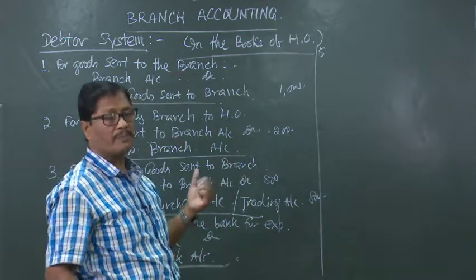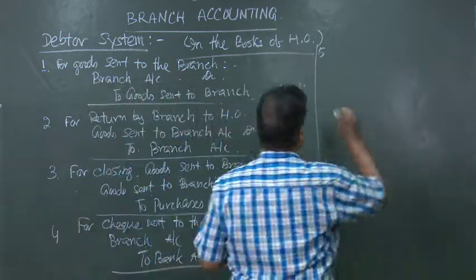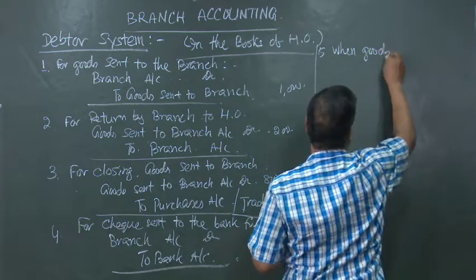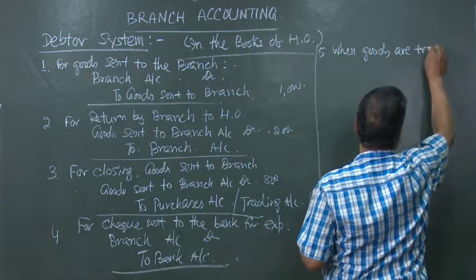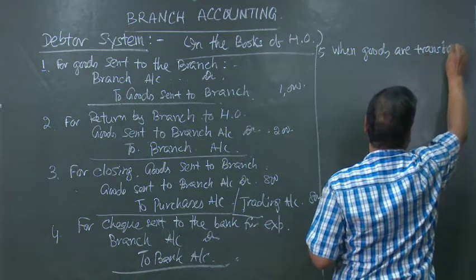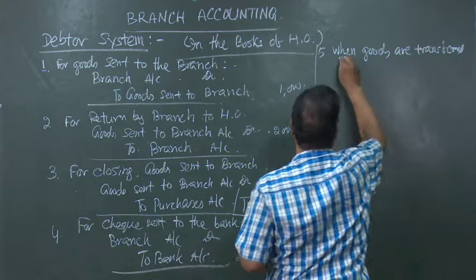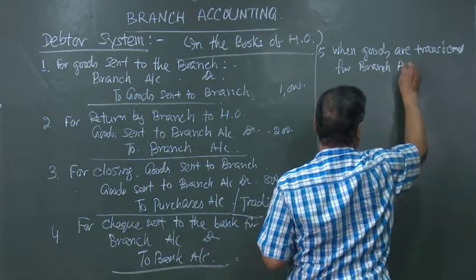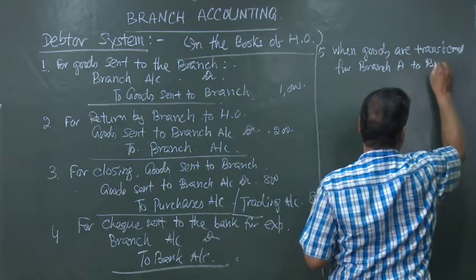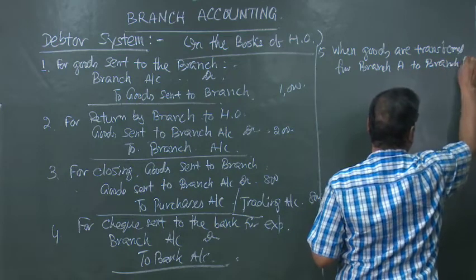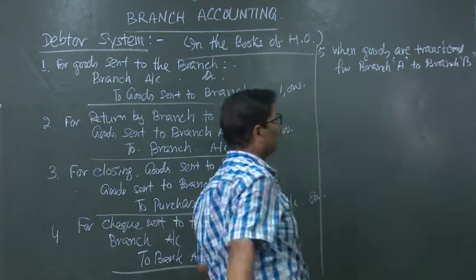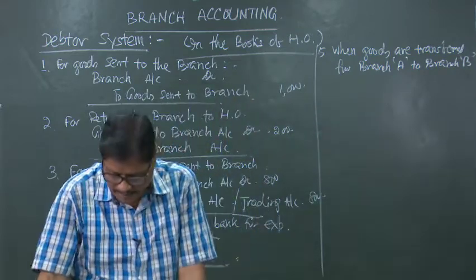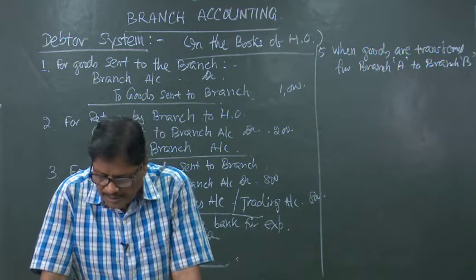So, at that time when goods are transferred from branch A to branch B, here actually the goods will be goods sent to branch account.